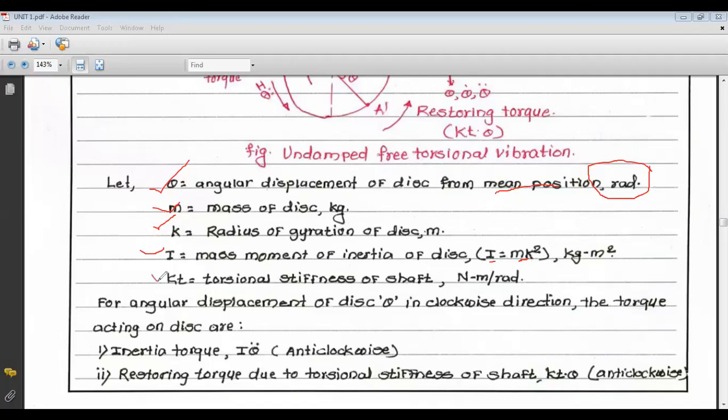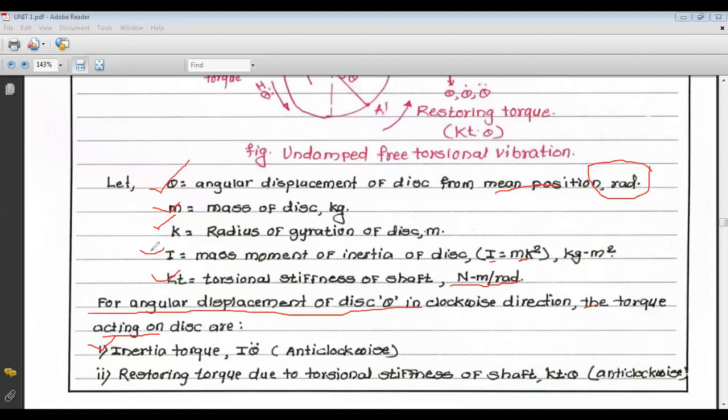Next is torsional stiffness. Kt is the torsional stiffness, and the unit of Kt is torque per unit angular displacement, that is Newton meter per radian. Now for an angular displacement theta of the disc in the clockwise direction, there are two types of torque acting on the disc. One is the inertia torque, which is the mass moment of inertia into angular acceleration.